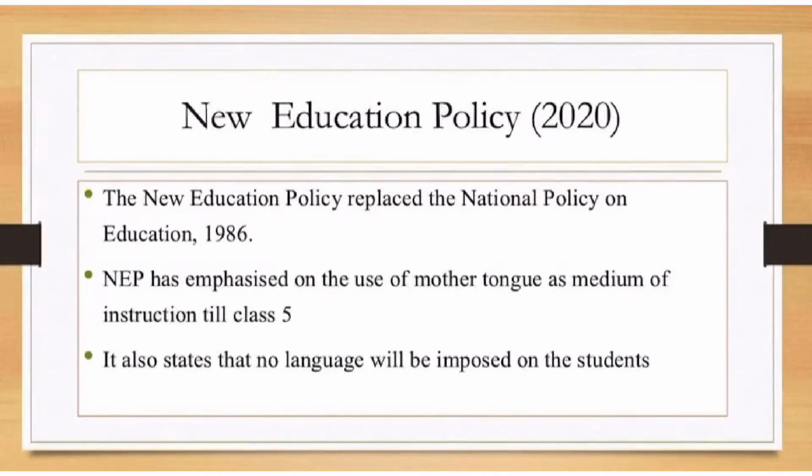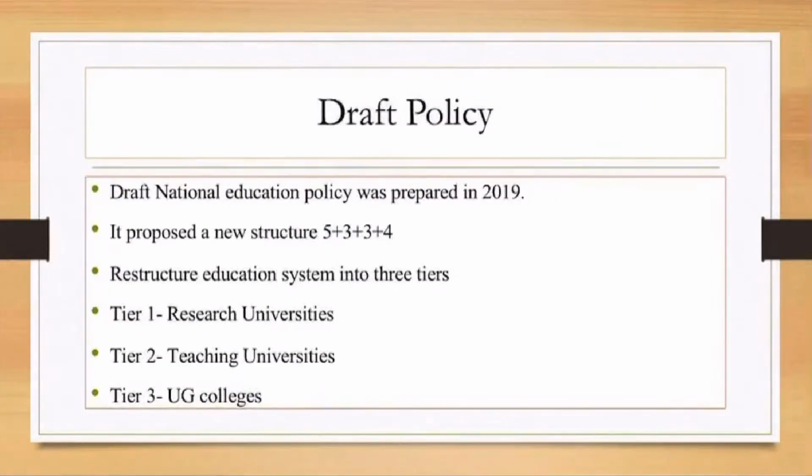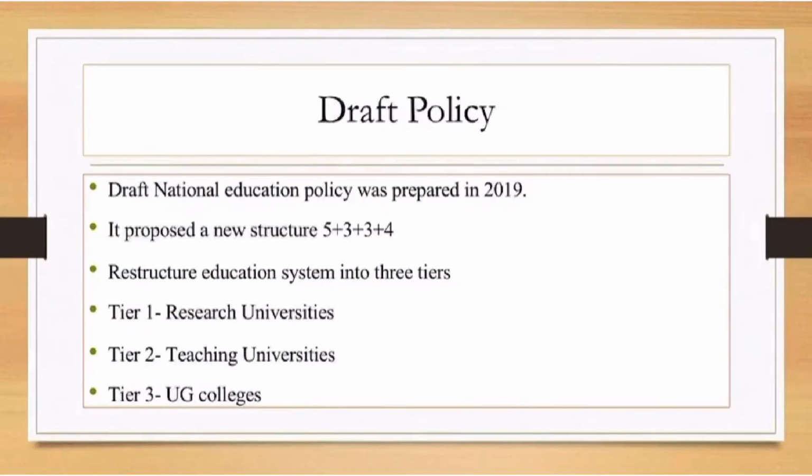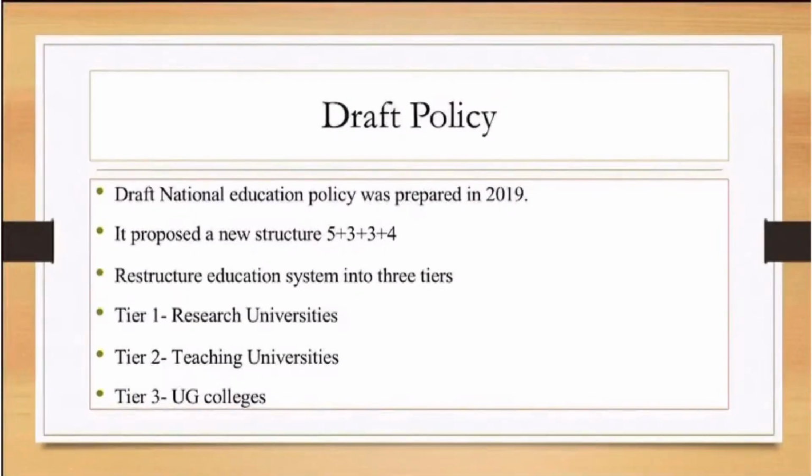We can see the different stages which led to the evolution of new education policy. In the year 2015, a committee was formed under the guidance of former Cabinet Secretary. Based on the committee report in 2017, draft National Education Policy was prepared in the year 2019. This policy covers school education, higher education and professional education. This also includes teacher education, research and innovation. This policy also proposes to restructure higher education system into 3 tiers.